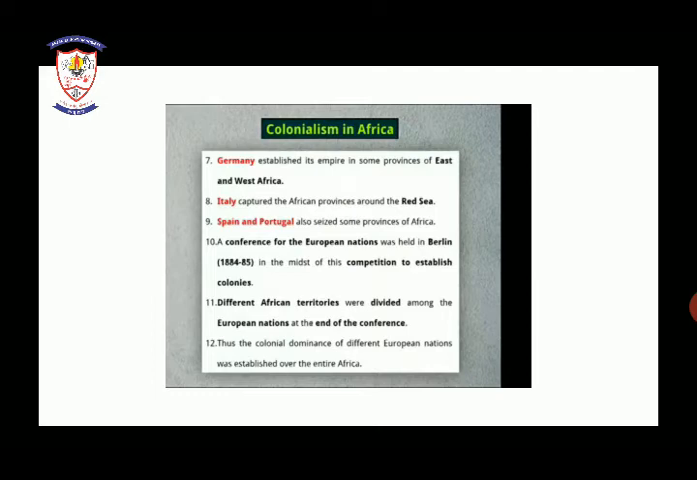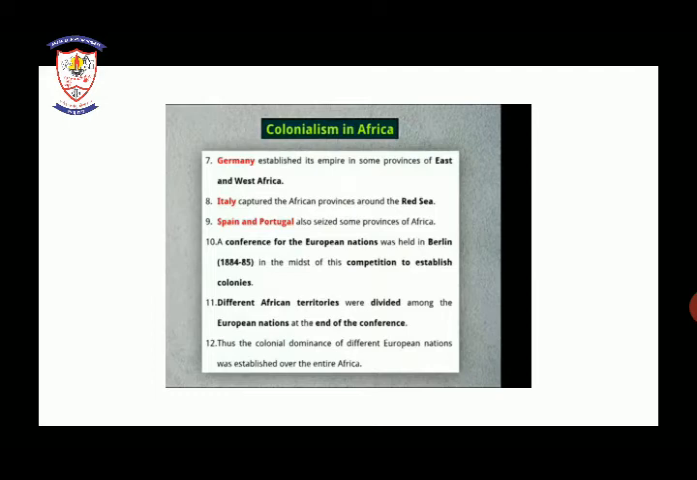Tenth, a conference for European nations was held in Berlin in the midst of this competition to establish the colonies. Now what happened? In Berlin a conference was held talking about the establishment of colonies, and it was held in 1884-85. Different African territories were divided among the European nations at the end of the conference.